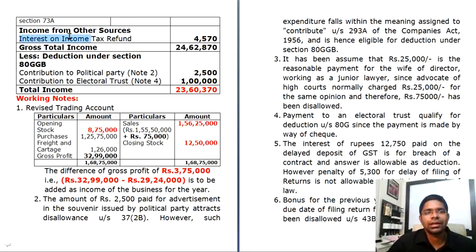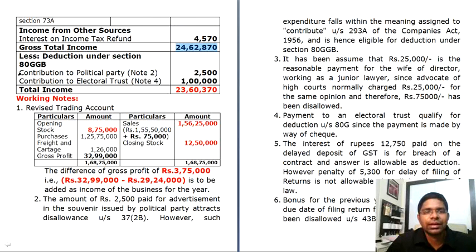And then here, income from other sources. You have your income on income tax refund, that is 4,570. When you add all these together, you arrive at 24,62,870. And a few things which have been added up earlier, that is contribution to political fund, contribution for advertisement in the political souvenir, and also contribution made to the electoral trust.